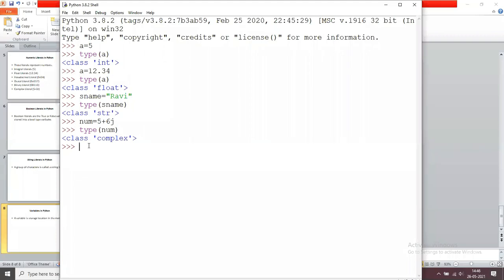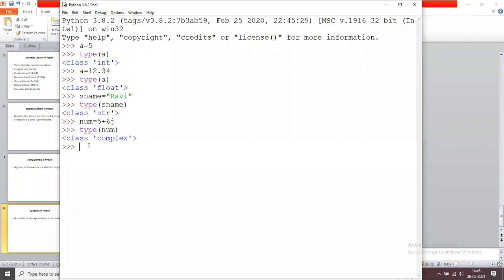For example, I want to read data from the keyboard, such as a student number. The number is in the form of an integer, so the student number is an integer. And if I want to read the student name, the type of the variable is string. All these things you can understand by practicing programs. If you execute the programs, you understand all these things.